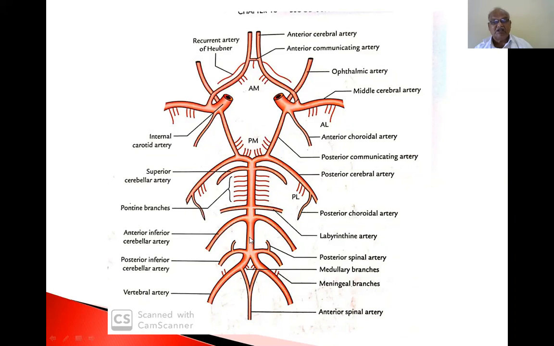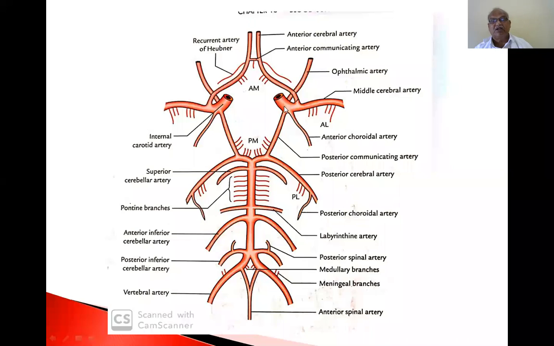The basilar artery is formed at the lower border of the pons. Then it goes in the anterior part of the pons in the basilar sulcus, because the sulcus present on the anterior part of the pons is called the basilar sulcus, because the basilar artery rests in it. It divides at the upper border of the pons into two posterior cerebral arteries.